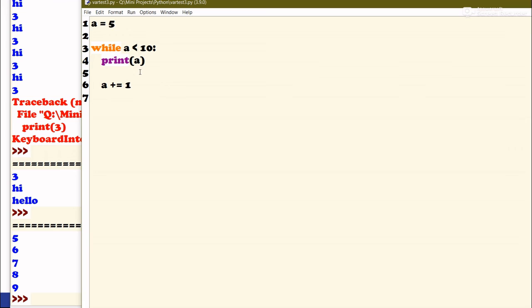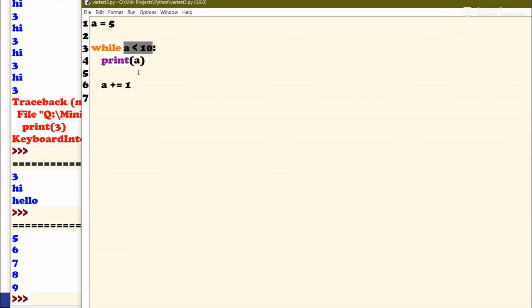So now the value of a has become 6. So 6 is less than 10. Yes, it is true again. So it will print 6 here. And again the value of a is incremented by 1, I mean 7 this time. So 7 is less than 10. This is also true. So we printed out 7. And now a plus equals 1. That means the value of a will become 8 now.